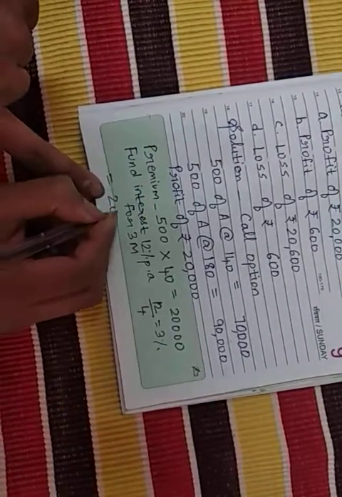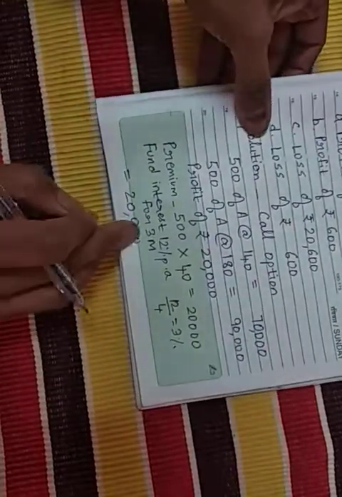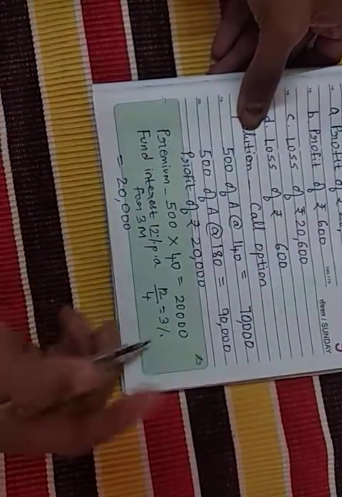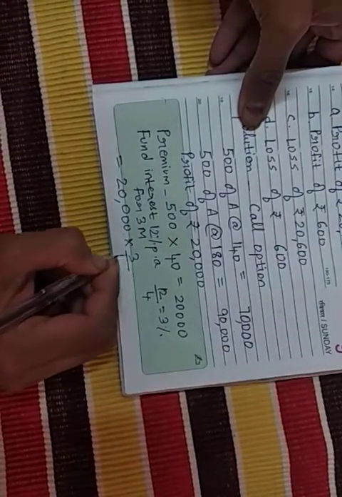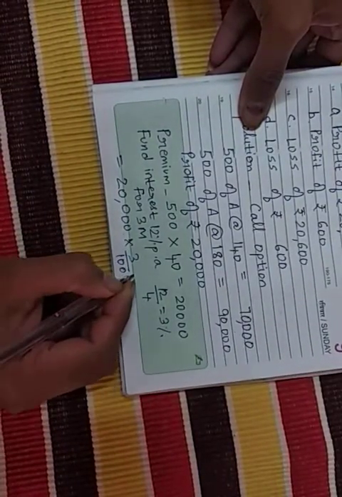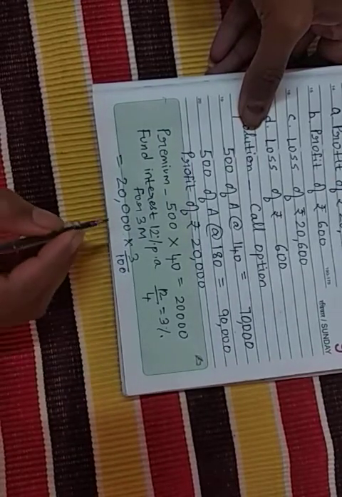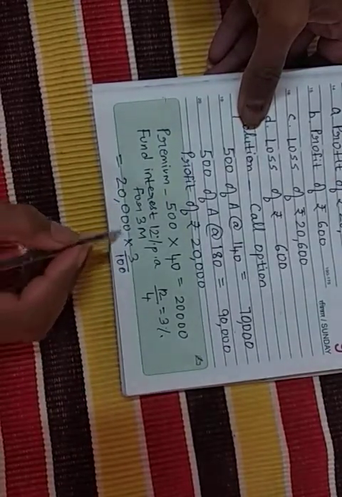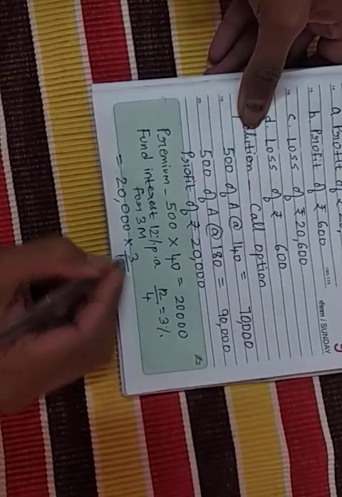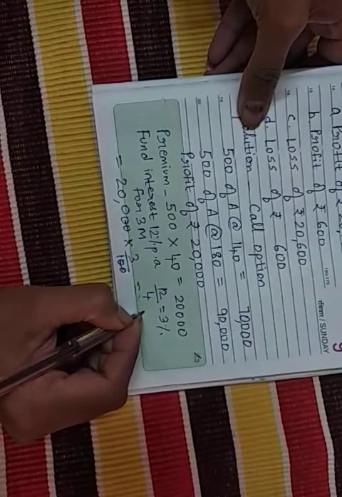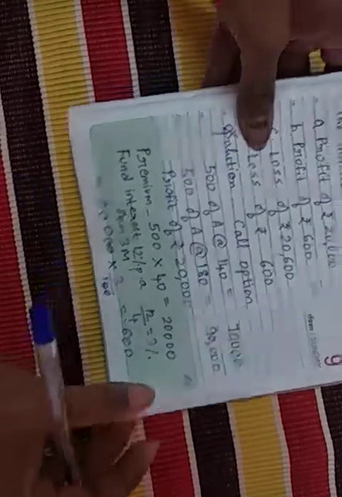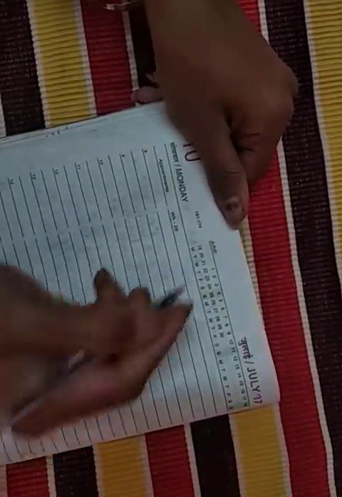Take that 20,000 here. Hope you are able to see, 20,000 multiplied by 3 divided by 100, that is 3%. Yes, it's a percent sign, so 3%. Which will come around 600, right? So 600, let's say we have got.